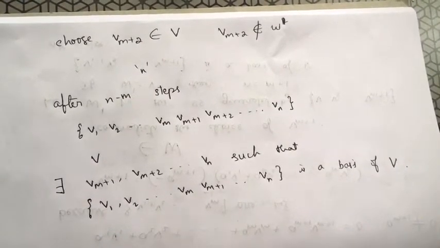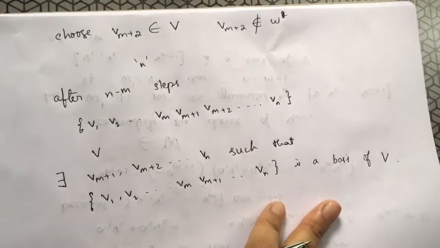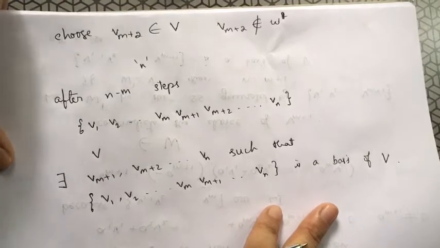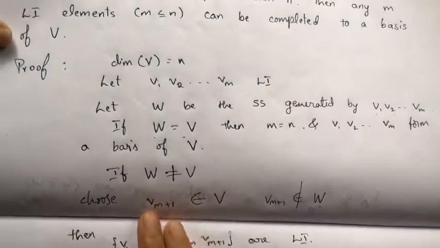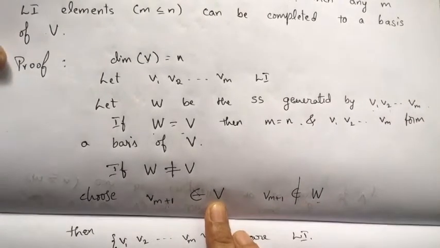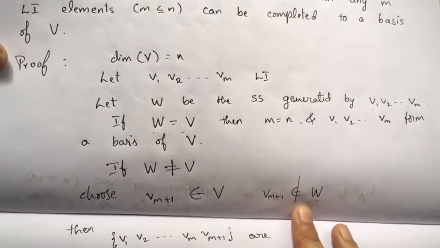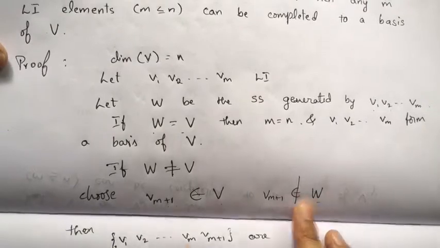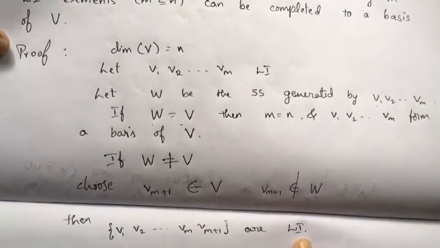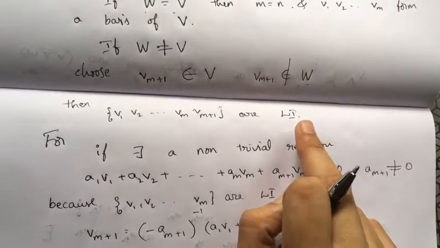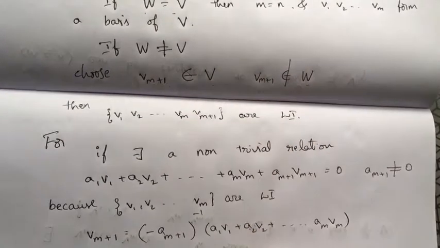Initially I had m linearly independent vectors, and I have chosen one more extra vector, and I check whether it is in V but not in W. I have chosen it like that. When I take it like that, this set of vectors becomes linearly independent because of this condition.